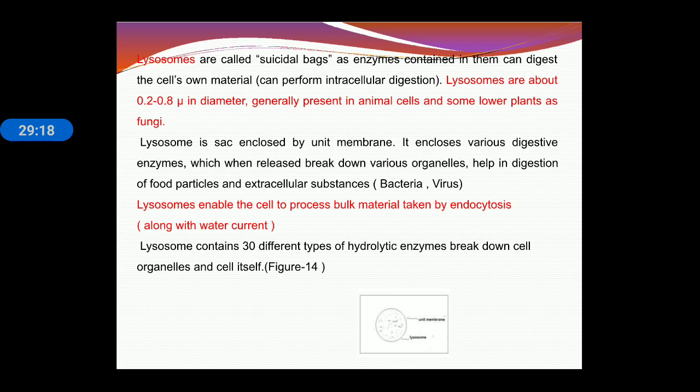Then lysosome. Lysosomes are known as suicidal bags. They contain enzymes that help in digestion, and a lysosome can digest its own cell material, or it can perform intracellular digestion. Lysosomes are about 0.2 to 0.8 micron in diameter. A lysosome is a sac enclosed by a unit membrane, meaning it has a single membrane system, and it contains various digestive enzymes which help in the breakdown of food particles. Lysosomes enable the cell to process bulk material taken in by endocytosis.